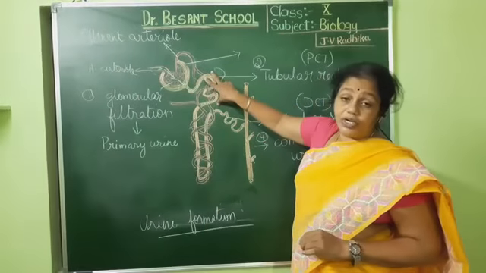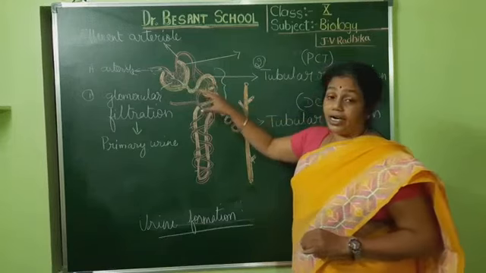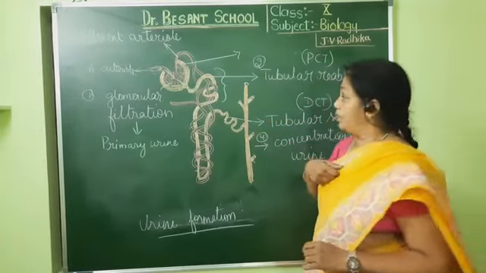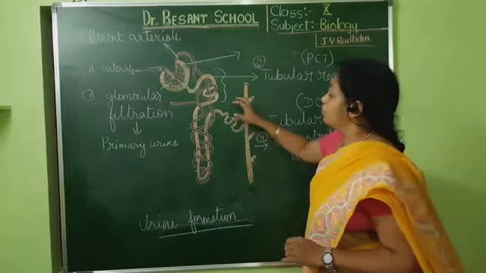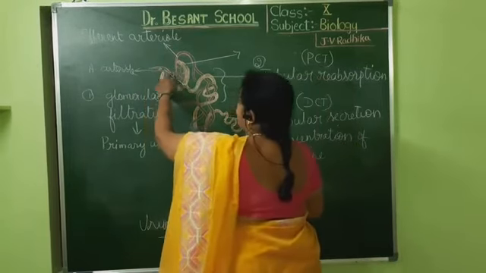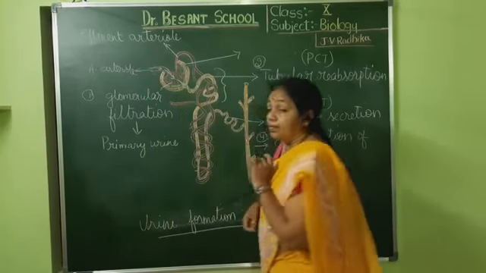In this part, that is in the PCT, the first part of the renal tubule, called the first convoluted tubule or the PCT, whatever is required for our body, all that would be absorbed back. From which side to which side does it have to go? See, in the first step, we have seen that from the blood it has entered into the glomerulus, and from there it has entered into the PCT.